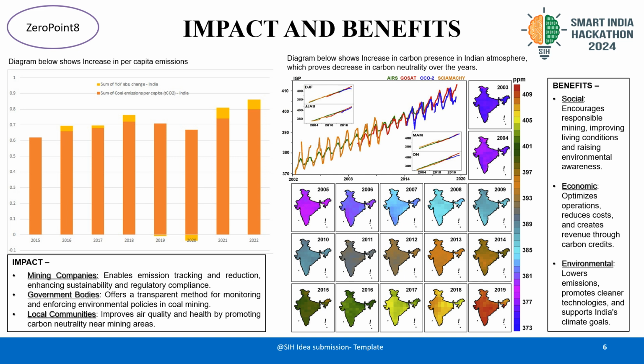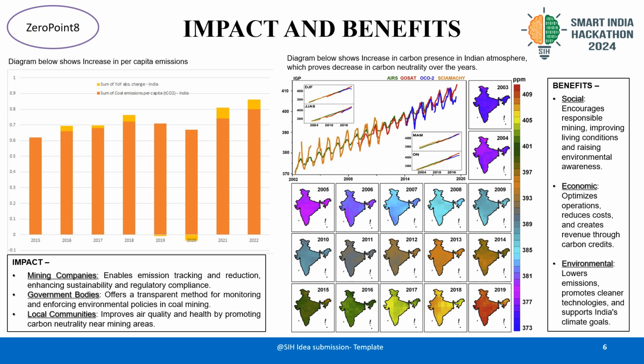Carbon Sathi extends beyond just carbon tracking. It provides precise emission monitoring, offers actionable strategies for reducing carbon output, and enables coal mines to comply with environmental regulations. This not only helps avoid penalties but also enhances the public reputation of mining companies. Furthermore, by reducing emissions, our solution contributes to improved air quality. By reducing greenhouse gas emissions, it positively impacts local air quality, making mining operations more sustainable.